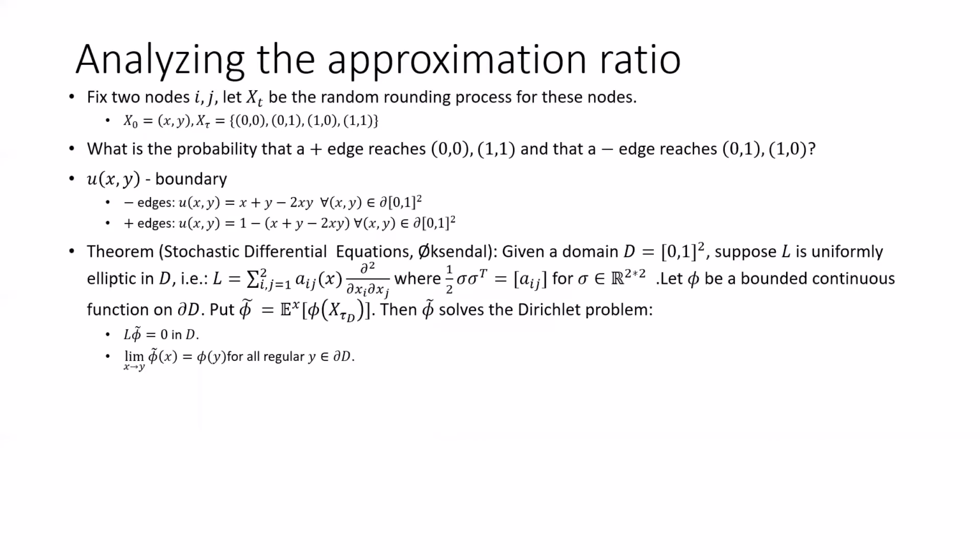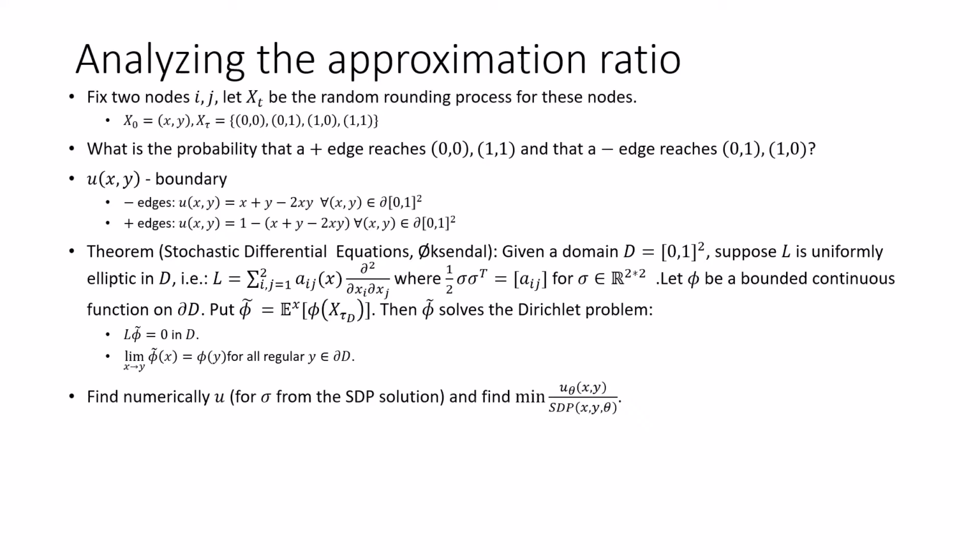To do that, we can use a theorem taken from the book on stochastic differential equations. This theorem states that if we have a function on the boundary of the square and want to calculate the mean of this function on our stochastic process at the point where it hits the boundary of the square, then we can solve a matching Dirichlet problem. We can solve this Dirichlet problem numerically.